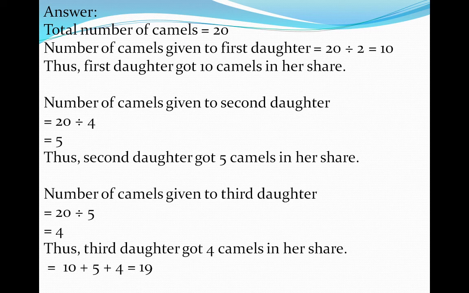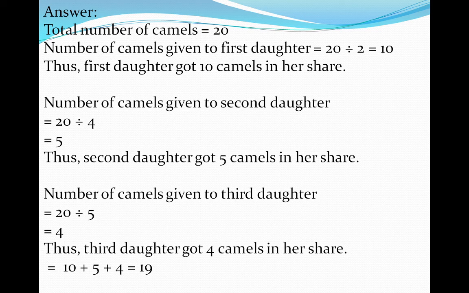The second daughter gets 1/4 part of the camels. So we divide 20 by 4. Thus the second daughter got 5 camels in her share. And the third daughter will get the 1/5 part of the total number of camels. So here we divide 20 by 5 and we get the answer 4. Thus the third daughter got 4 camels in her share.